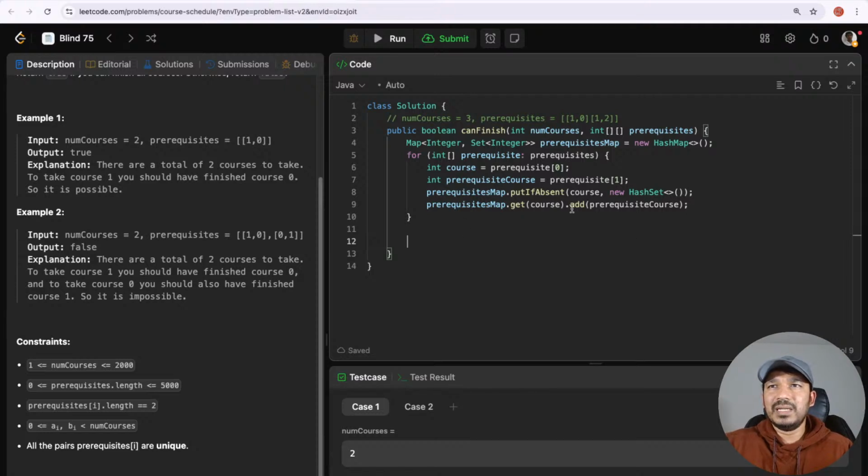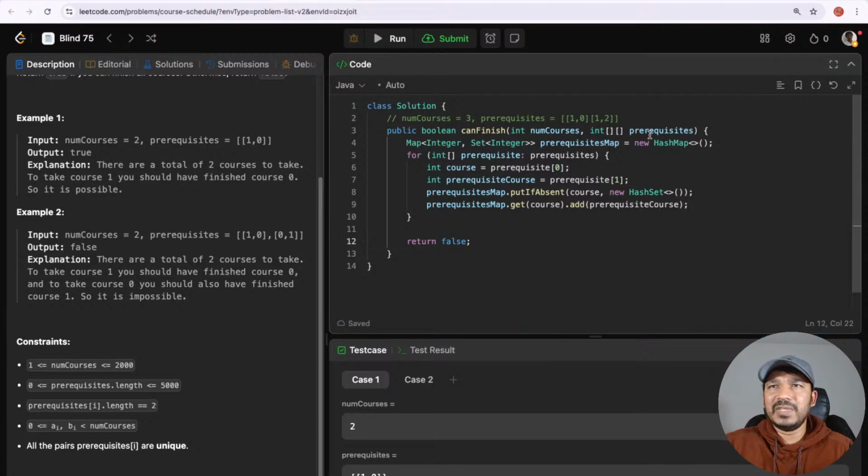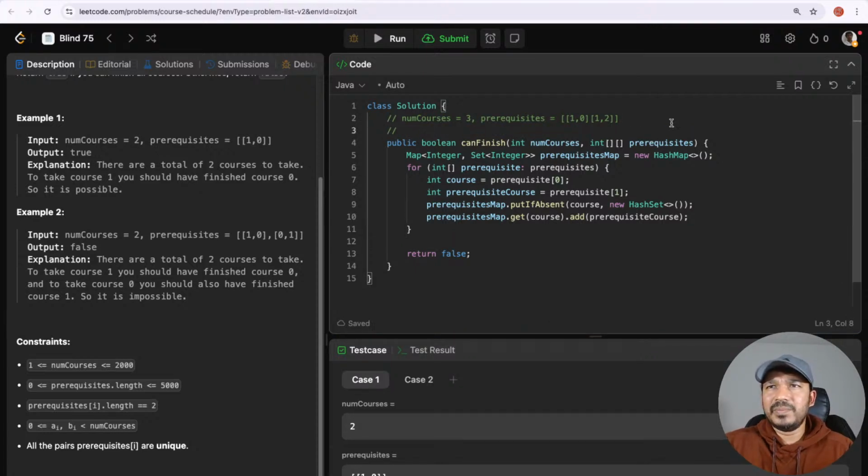If someone wants to see how it is formed, I can just execute it. Let's just return false as a placeholder. We can see here the prerequisite map should look like this: 1 depends on 0 and 2, or 0 and 2 are the prerequisites of 1.